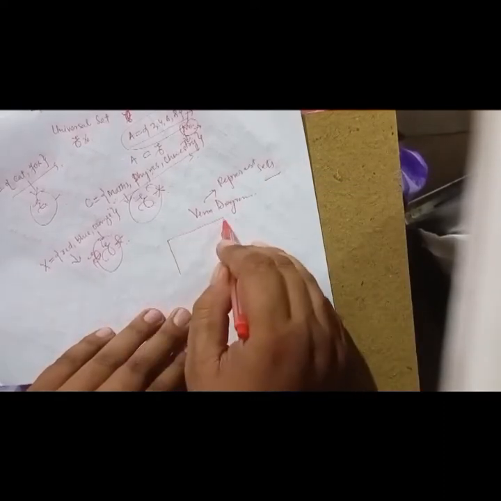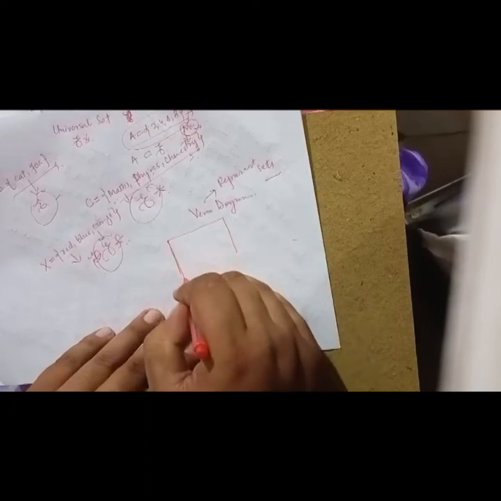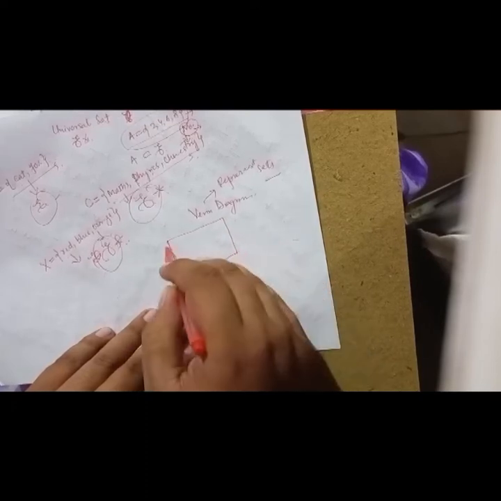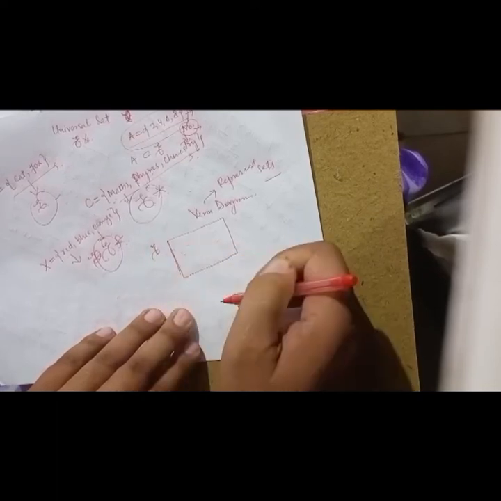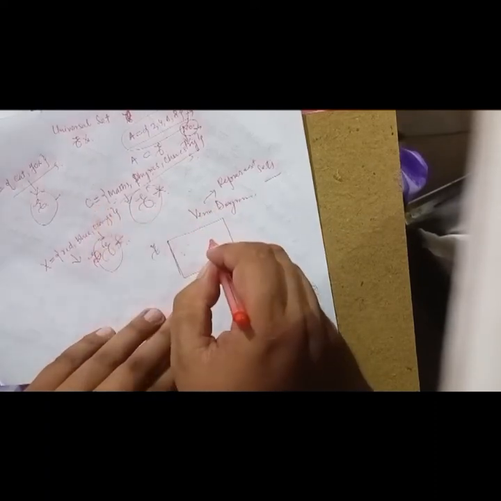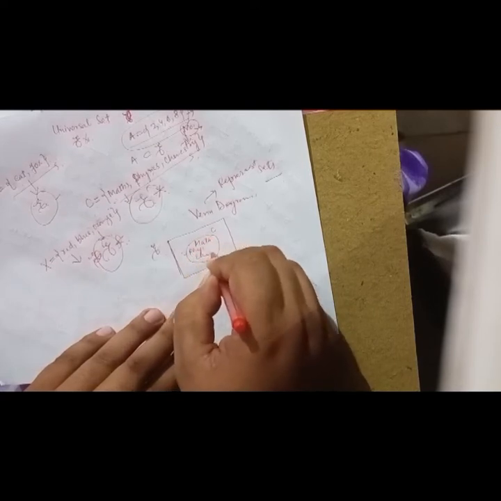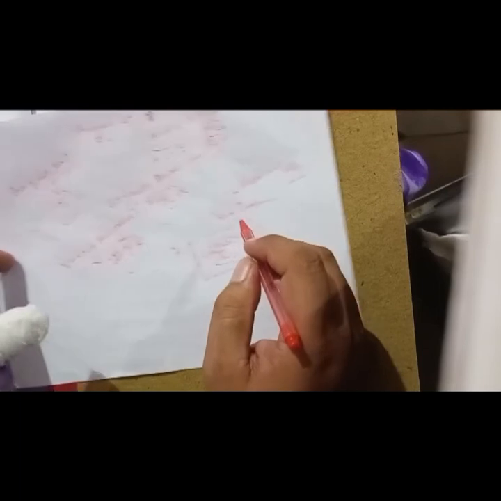How can we represent a set? First, we draw a rectangle. This rectangle will represent the universal set of that particular problem. Then, if I have to represent this set C, I will make a circle. This is set C, this is math, this is physics, this is chemistry. This is the Venn diagram.